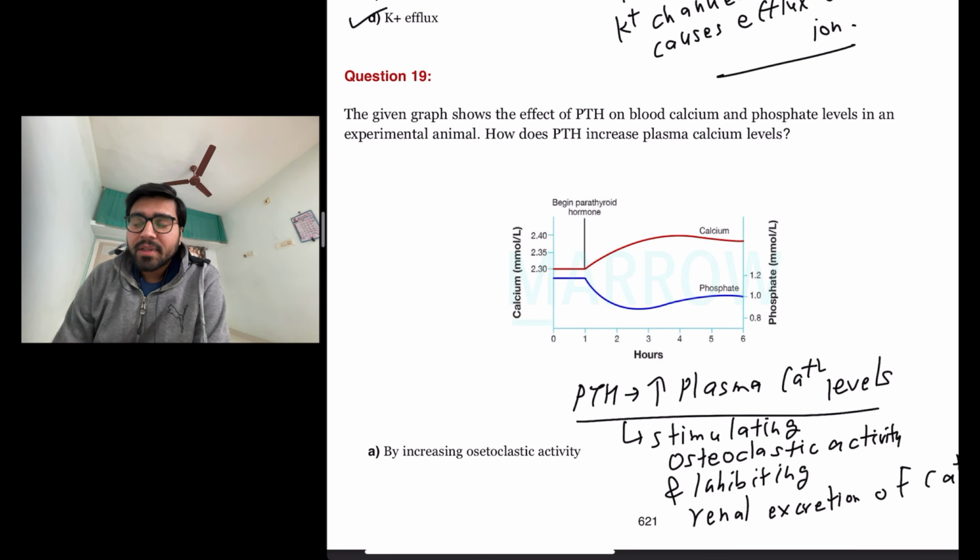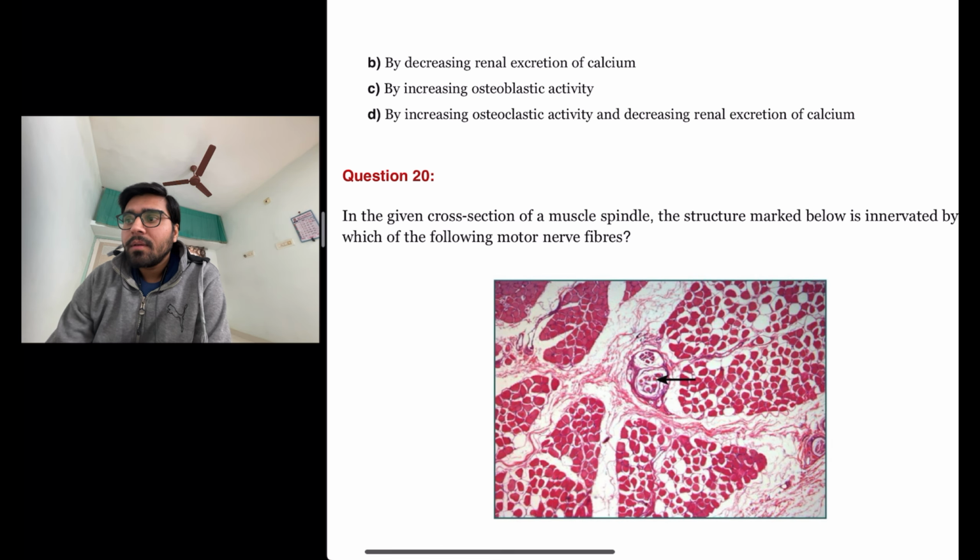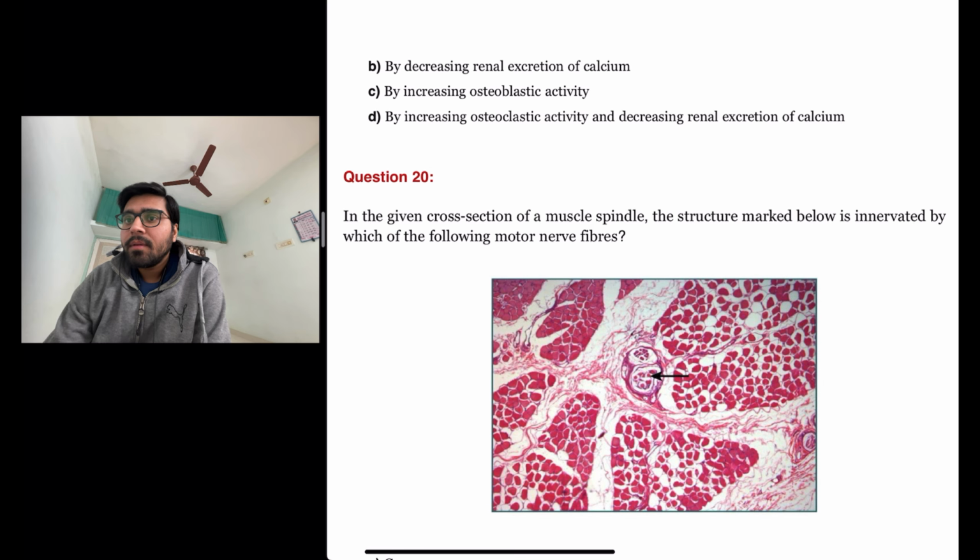So the first option is by increasing osteoclastic activity. This one is true. By decreasing renal excretion of calcium. This one is also true. By increasing osteoblastic activity. No, this one is false. And by increasing osteoclastic activity and decreasing renal calcium excretion.